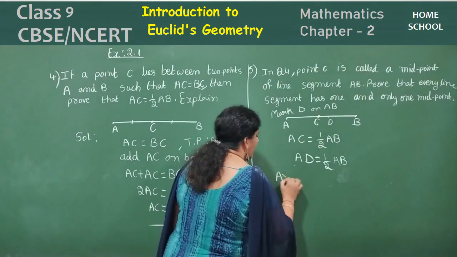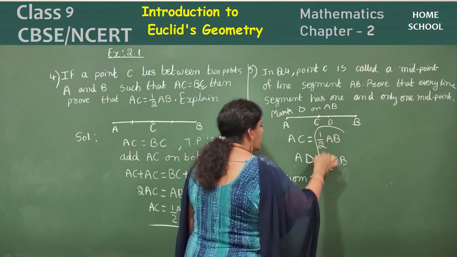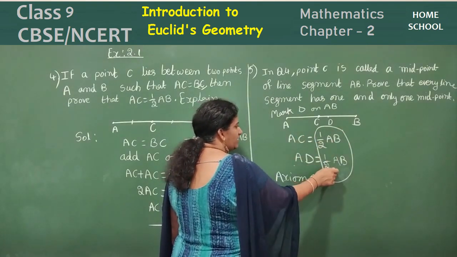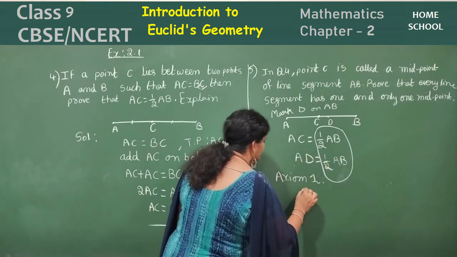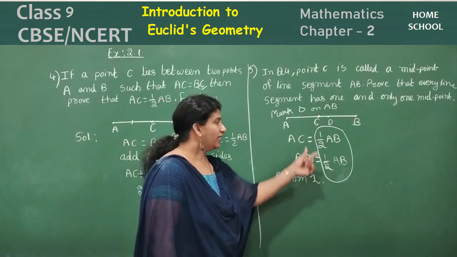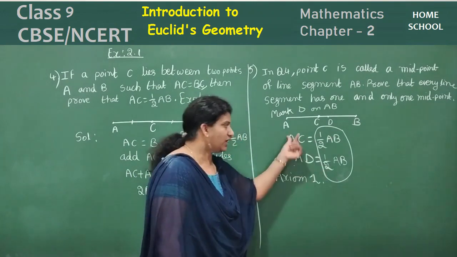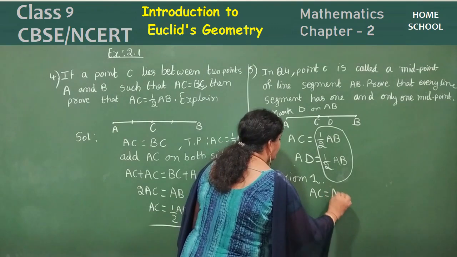By axiom 1, what can I say here? These two are equal. That is, AC is equal to AD.